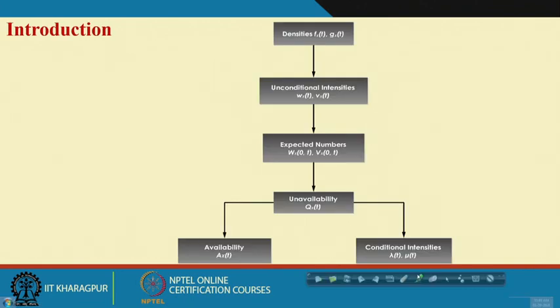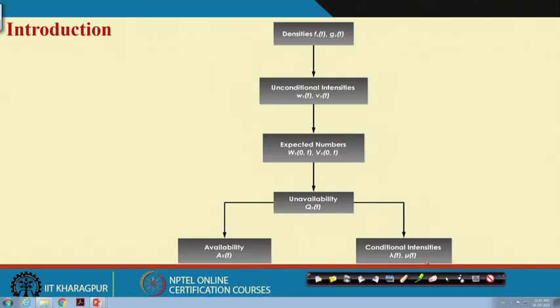If you recall, in last class we started with an example and discussed different parameters, which are listed here: availability, unavailability, conditional intensities, unconditional intensities, and expected number of failures.